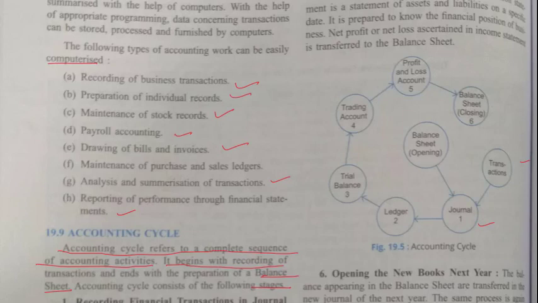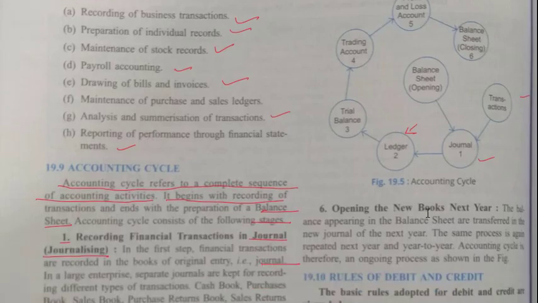Then from these journals we record them in ledgers. After the ledger we create the trial balance, then the trading account, then the profit and loss account, and finally the balance sheet. Now the balance sheet of one year is useful to write the journal entries for the next year. Here you will see that the opening balance sheet is indicated to the journal, which means the journal book receives entries from transactions as well as from the balance sheet of the previous year.